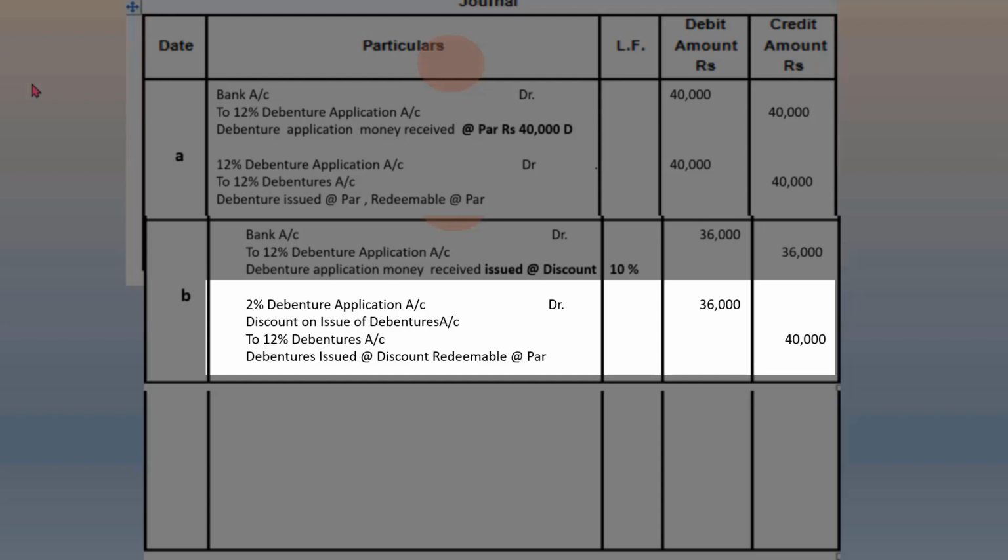That is, the full face value is credited to the debenture account to reflect the real liability of the company. That is, the company owes the debenture holders the full face value of the debentures, though it has received something less from the debenture holder, as per the terms of the issue of the debenture. This is a capital loss and is accounted as discount on issue of debentures.